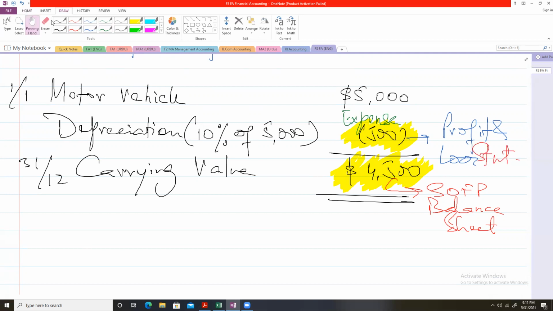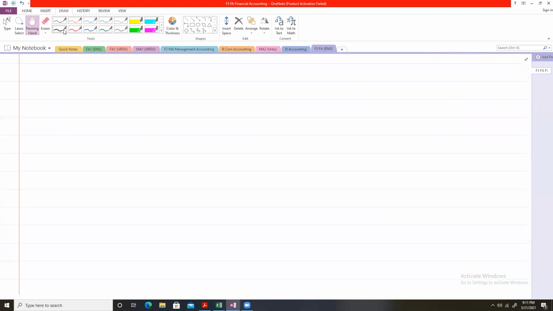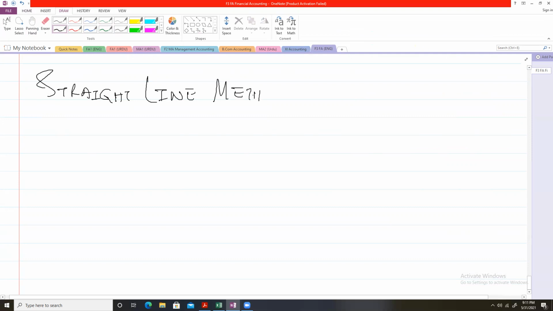Now, there are two methods for charging depreciation. One is the straight line method of charging depreciation. It has its own formula.